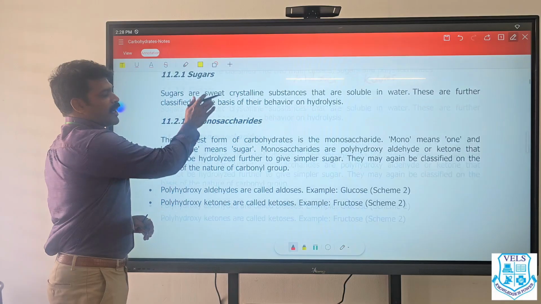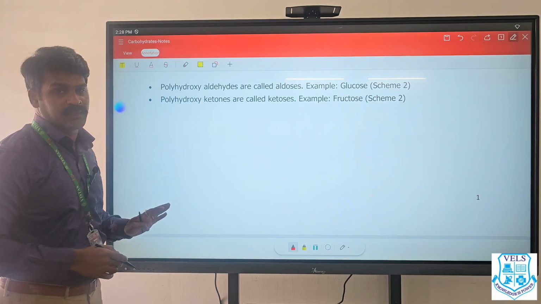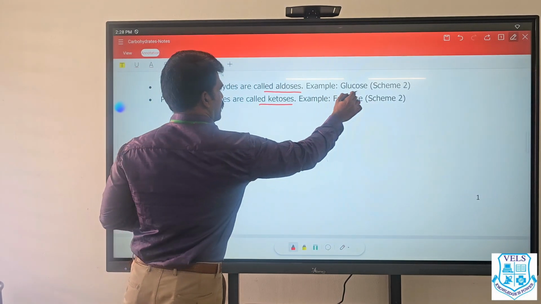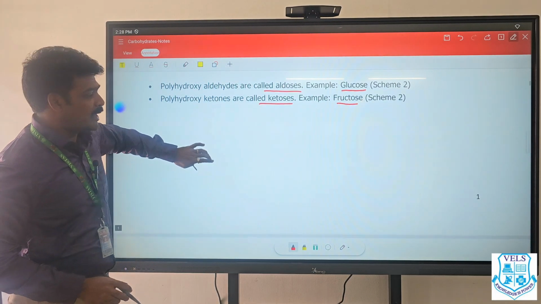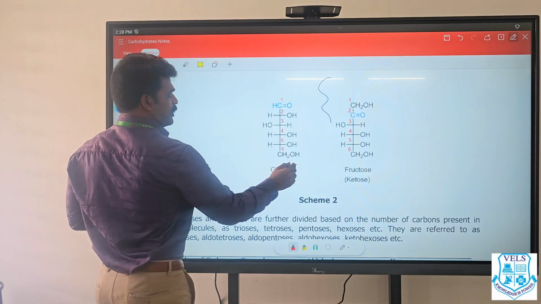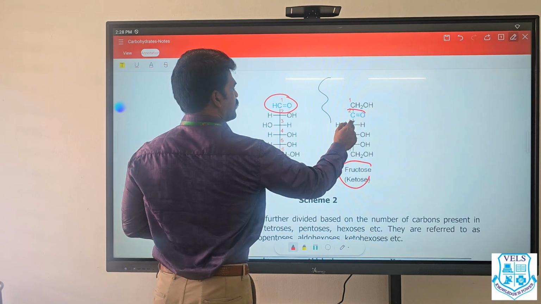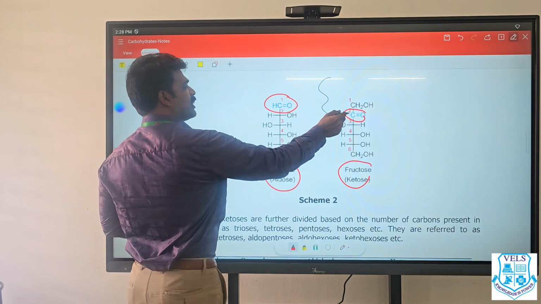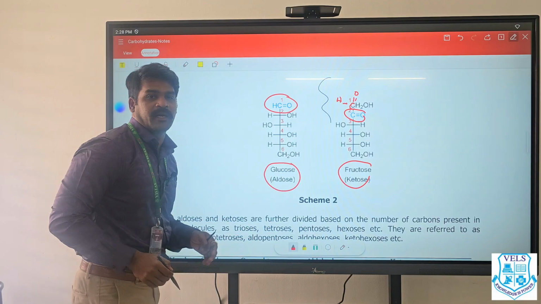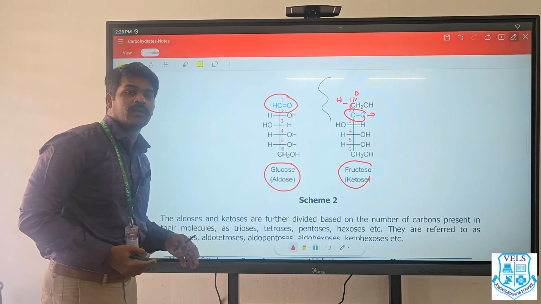Based on the number of carbon atoms, carbohydrates are also classified in numerous ways. But based on the functional group, they are classified as aldoses and ketoses. The classic examples of aldose and ketose are glucose and fructose. Here, this is the glucose molecule, CHO is present. This is the fructose molecule, CO is present. As usual, we know the ketone group is always present in the middle of the molecule.